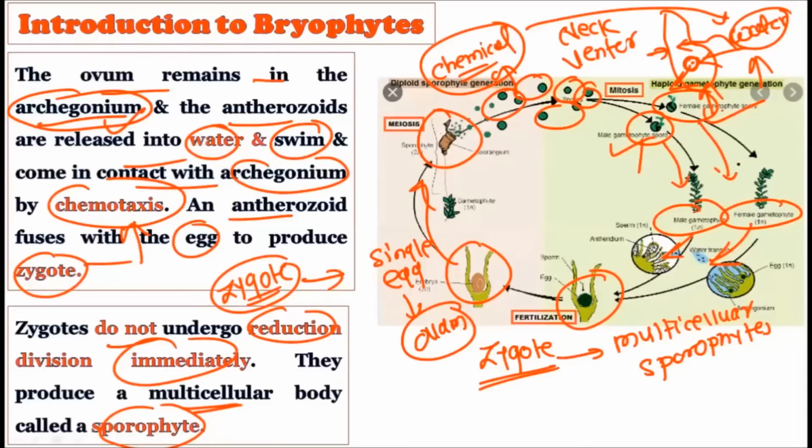After they achieve complete growth, the male gametophyte produces the antheridia and the female gametophyte produces the egg. After their fusion, it results in the zygote, and this zygote is converted into the sporophyte, and then the sporophyte produces the spores. Again, these spores germinate into male and female gametophytic plants. So this is how there is an alternation of generations in the bryophytes, that is, the haploid gametophytic generation alternates with the diploid sporophytic generation.